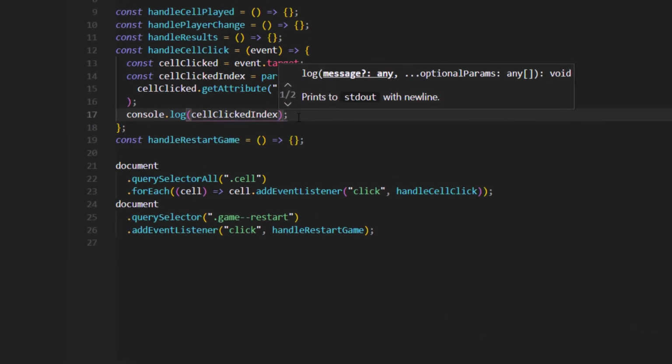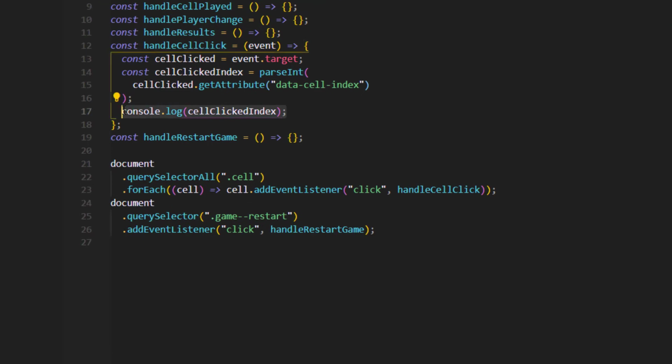So here we're gonna check things. The first thing that we're gonna check is if our game is actually running, or if that cell is actually empty or not.